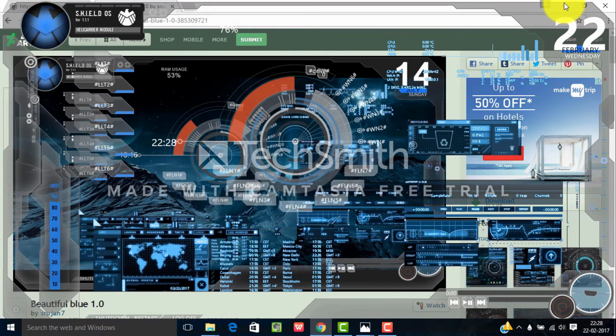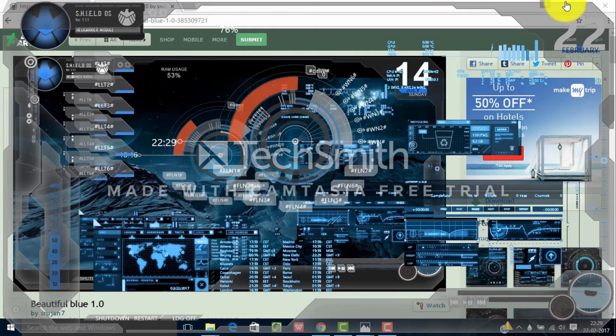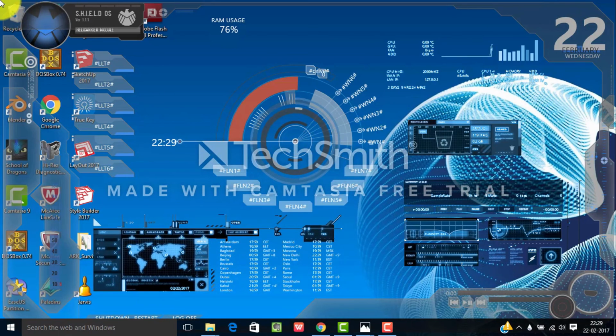So now let's go home. So here you can see the setup of Jarvis. It has been customized.